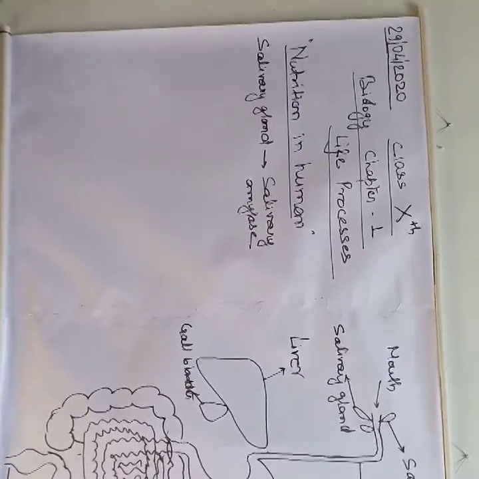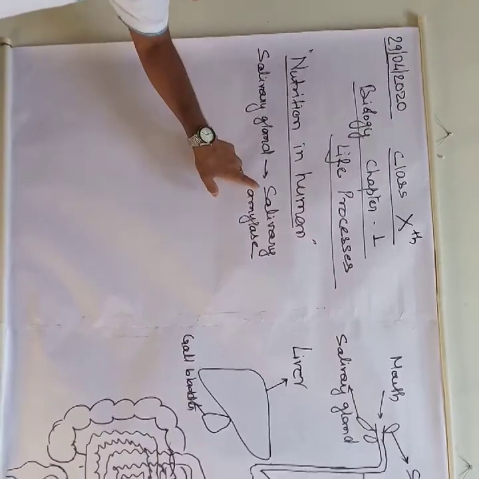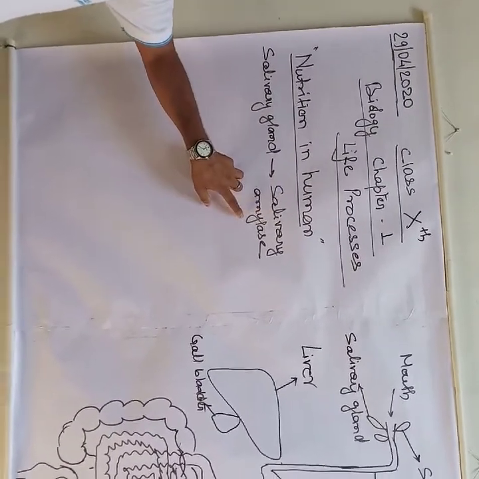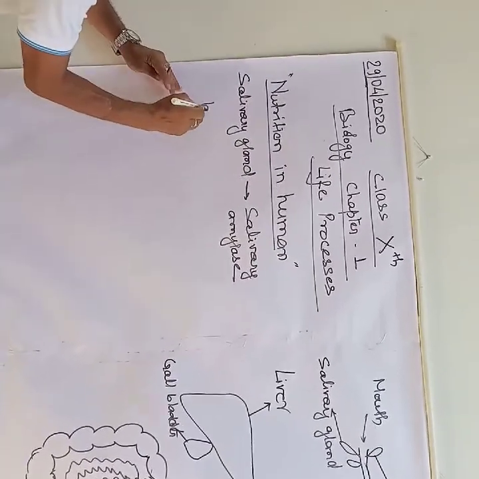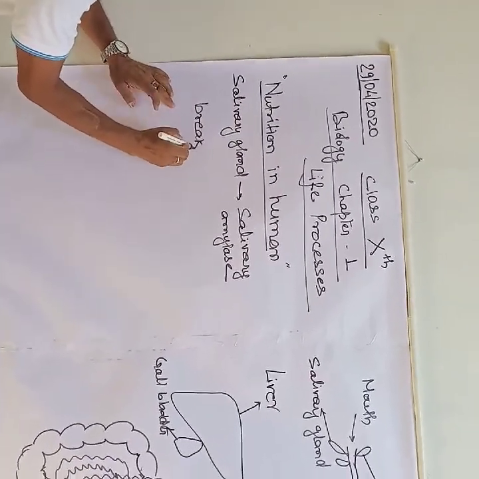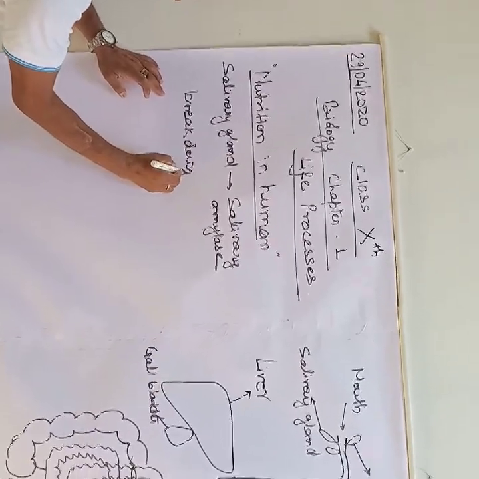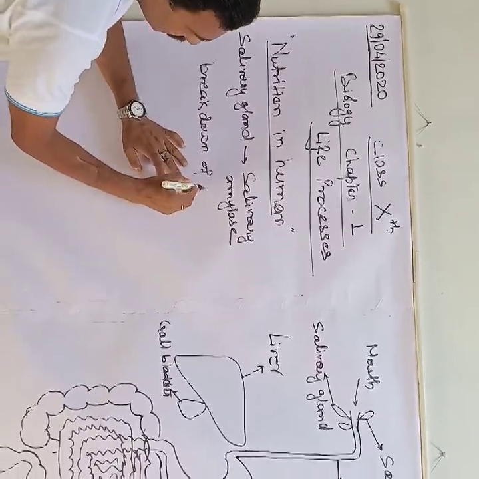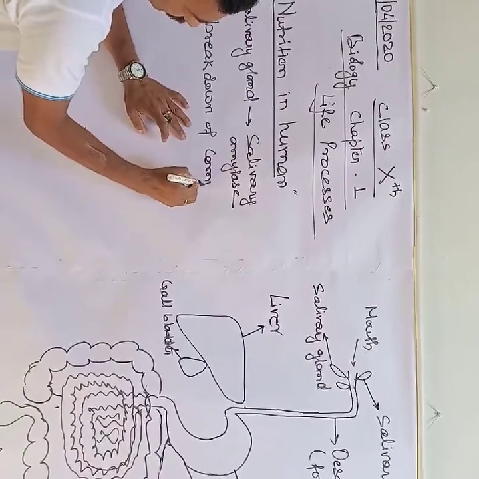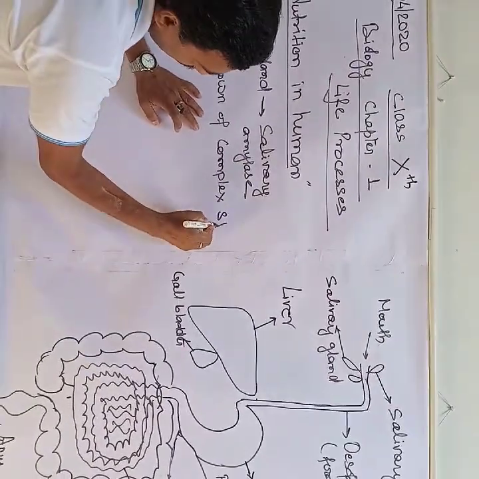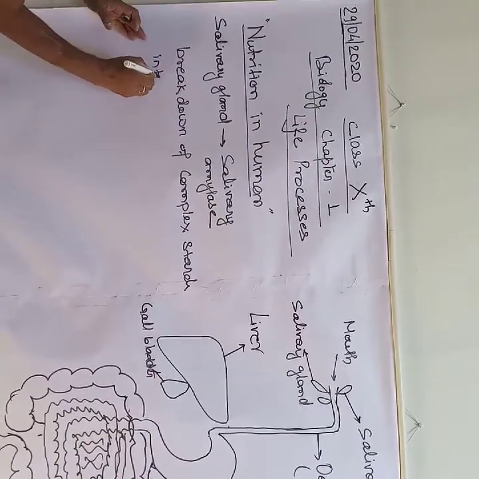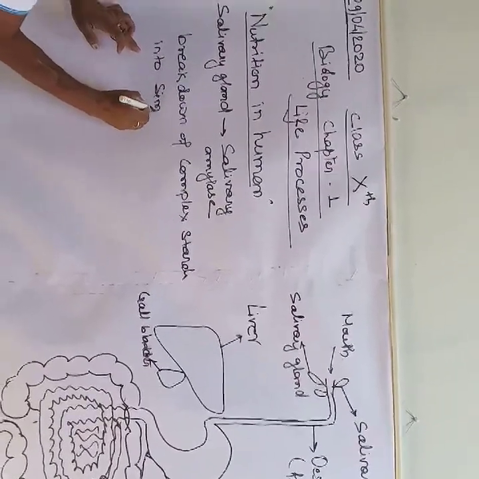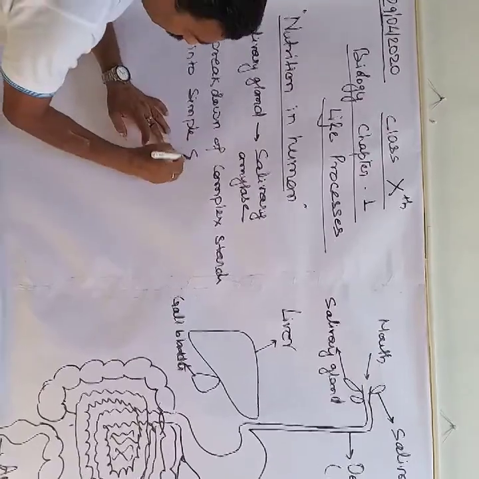Salivary gland secretes the salivary amylase enzyme, which is responsible for the breakdown of complex starch into simpler sugar.